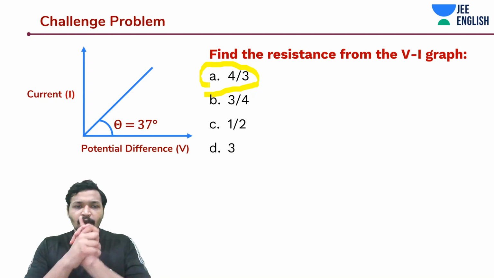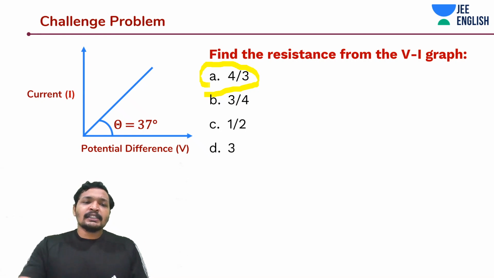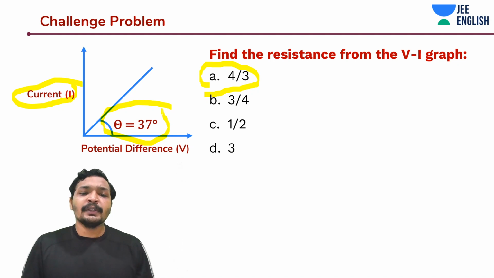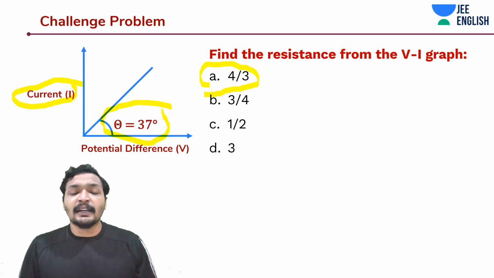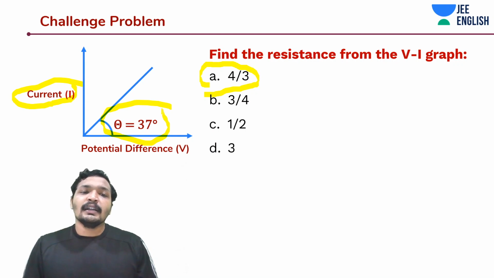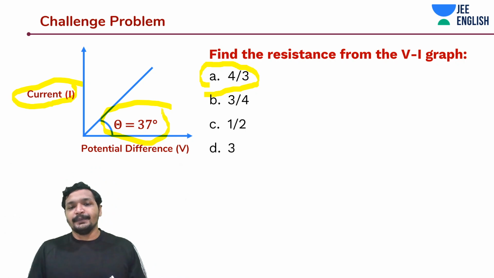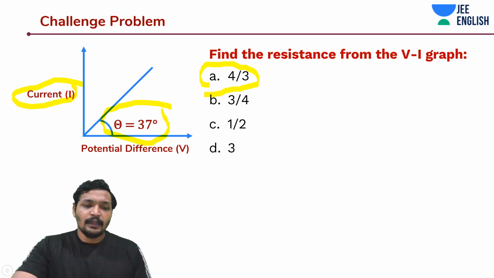Awesome, easy. In this case, what did they manipulate? Current is plotted on the y-axis. People generally assume this theta is tan theta, then tan theta is going to be V by I. But rather in this case, it is I by V, and you have to do the cot 37. It is going to be 4 by 3. Easy?